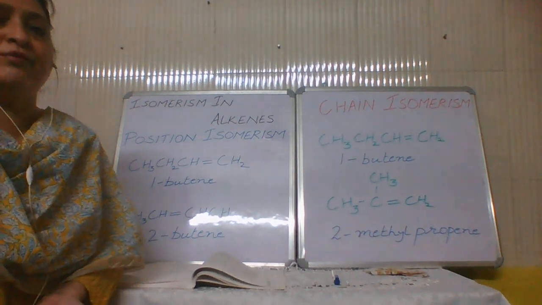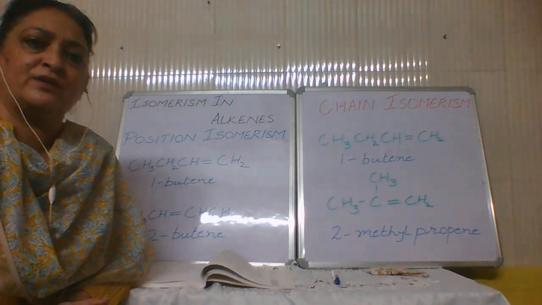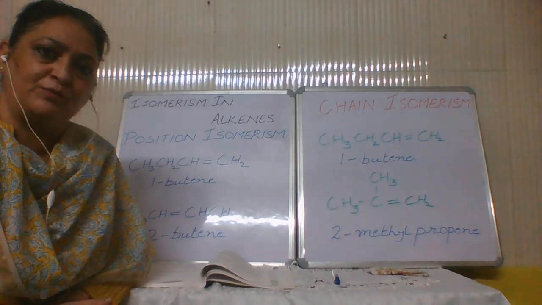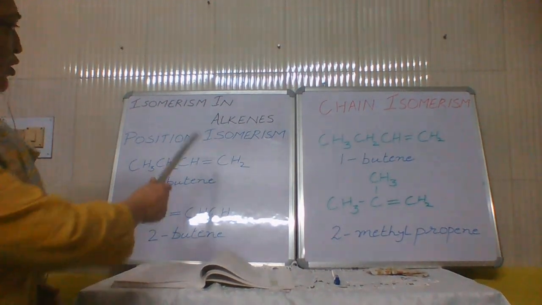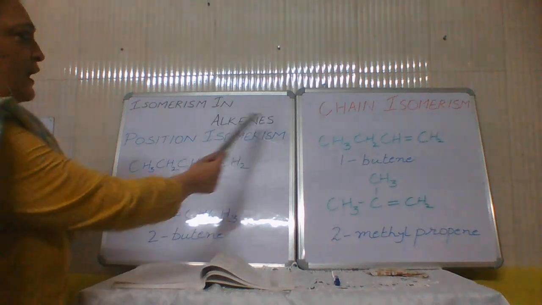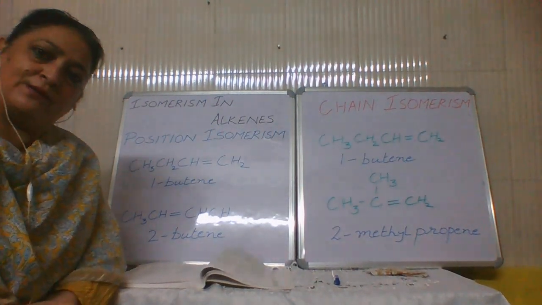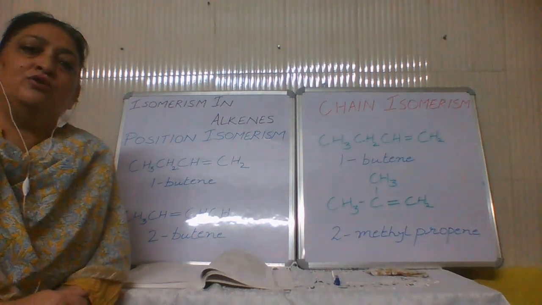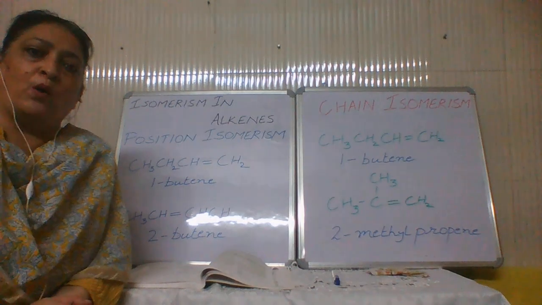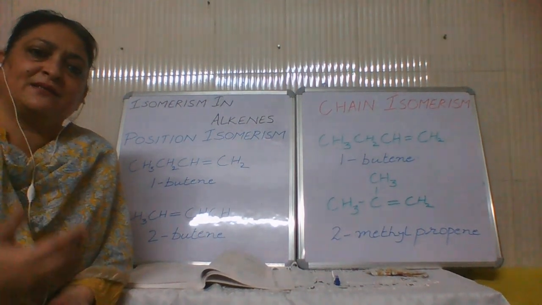Now in case of alkenes, we have to study only the example of butene. So we will be restricting ourselves only to the example of butene. Now there are 2 types of isomerism that can be shown. One is position isomerism and the other is chain isomerism. So let us study what is position isomerism. As it's very clear from the word position, the position of the bond, that is the functional group, makes the difference.